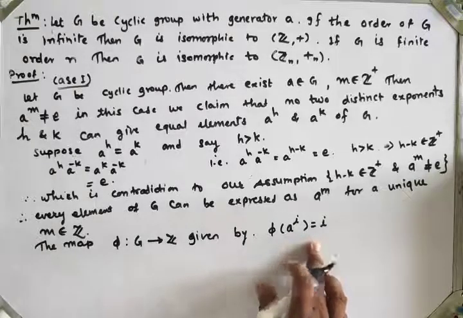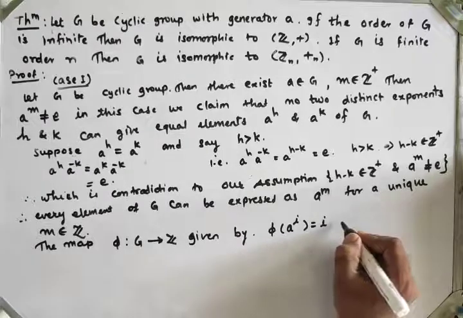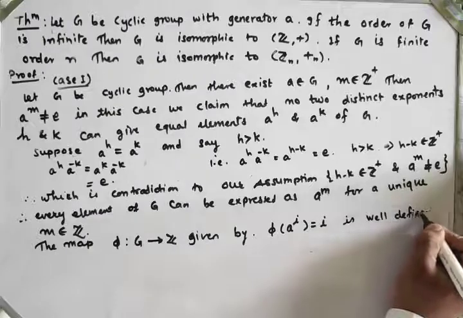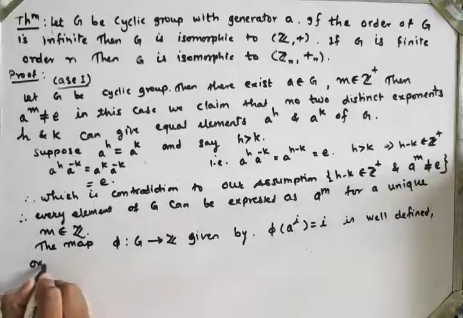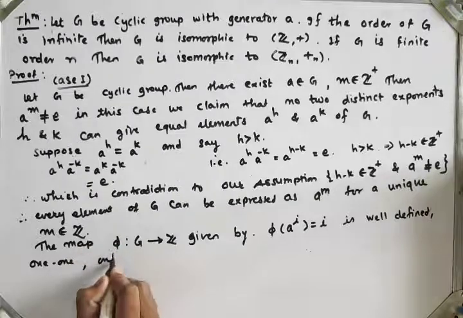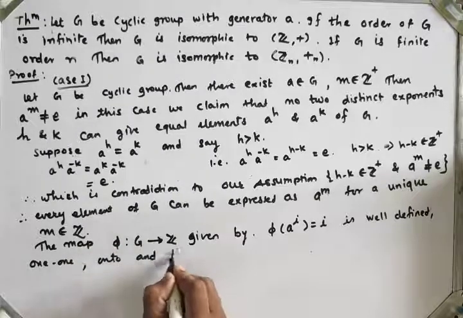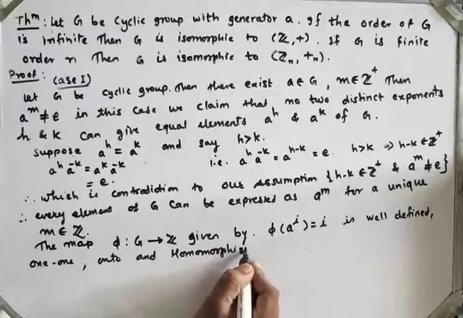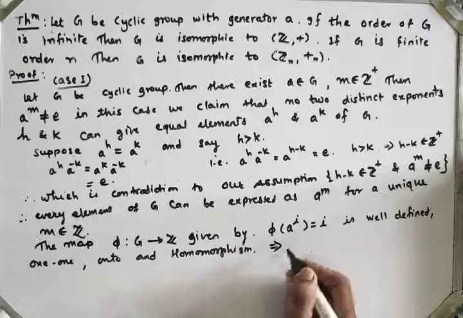So we show that it is well defined, 1-1, onto, and a homomorphism.